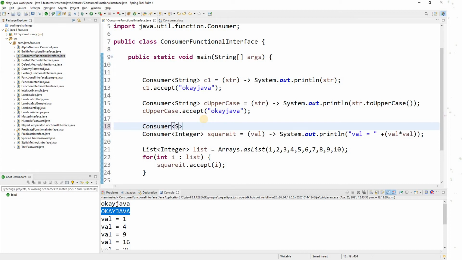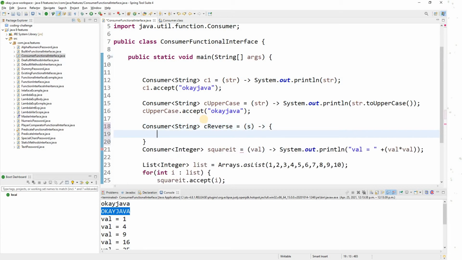Consumer, again I'm passing a string, right? What I want to do is, C is my consumer, and I want to reverse the string. So I will pass a string here, and now I need to write the implementation. So how can I reverse a string? Here I will use a very simple example.